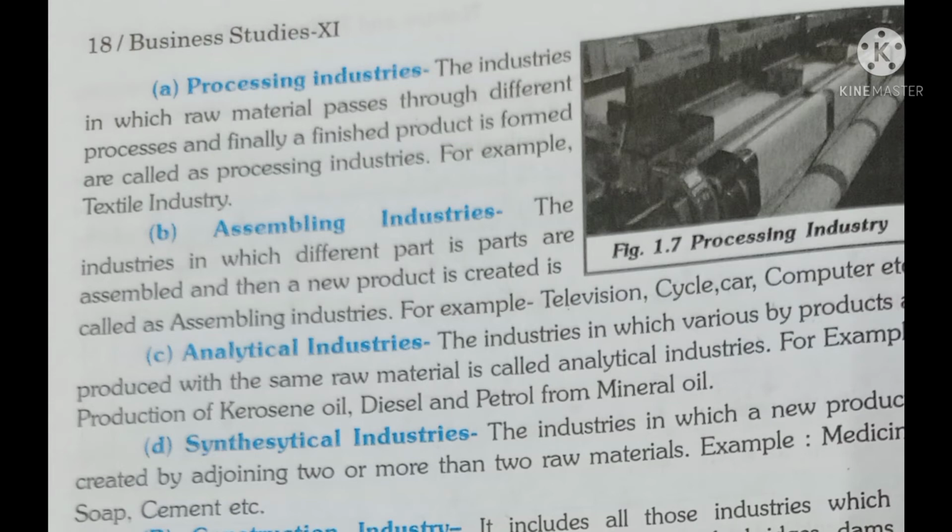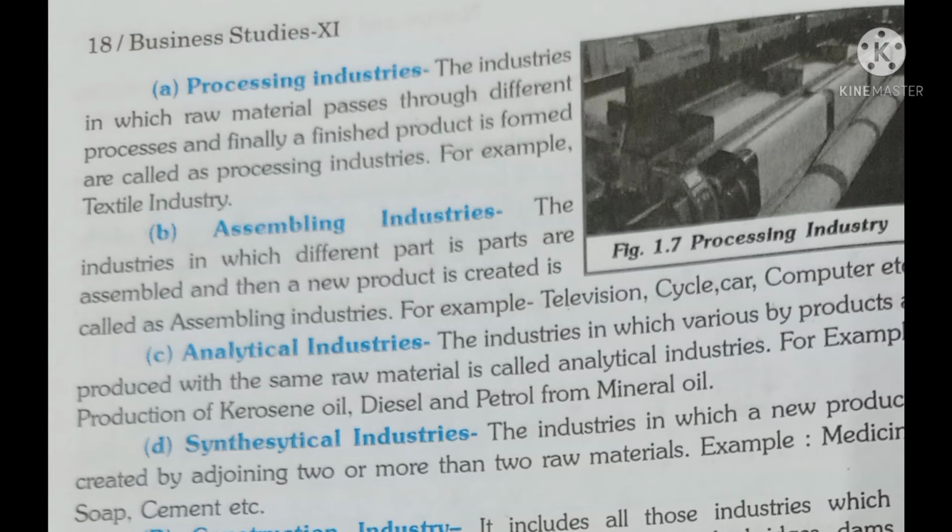So for example, when I mix two or more than two raw materials, the product which will be produced will come under the synthetical industry. For example, cement. How do we produce cement? I have to mix concrete, gypsum and coal together to produce the cement.